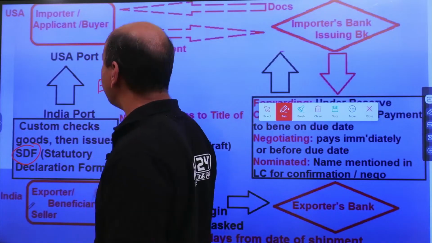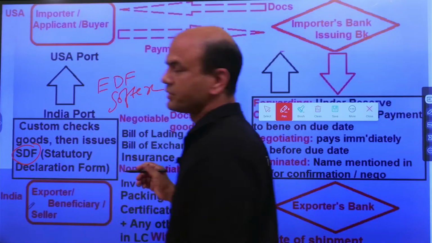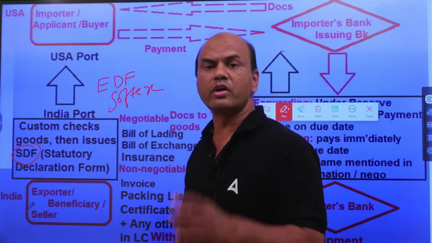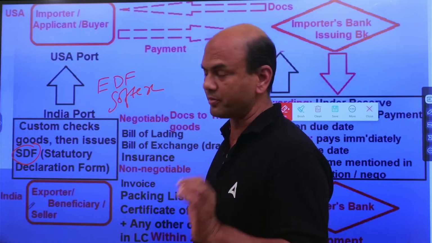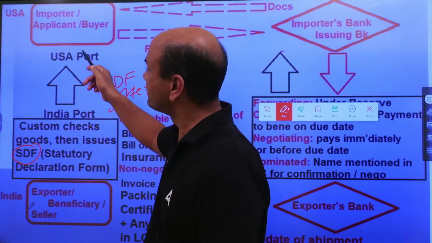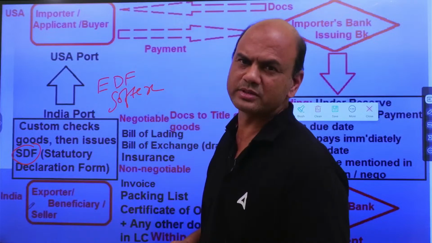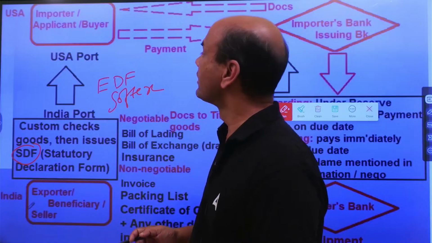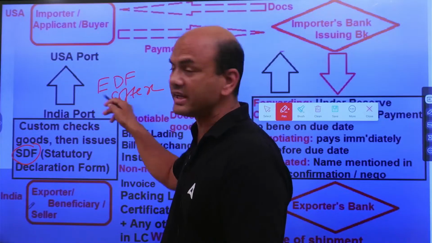EDF. Okay? And Softex. If you are sending the goods, means if you are exporting the software, then it's Softex. For any other good, it is the EDF form, Export Declaration Form. So this exporter prepares the goods and sends the goods via ship, generally via ship, or it can be any other means also. It can be air also, it can be road also, anywhere. Okay? So after sending these goods, he gets something called as EDF.